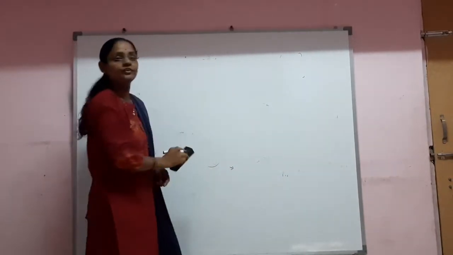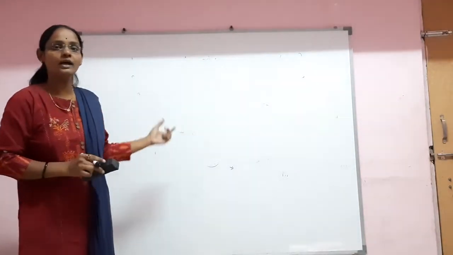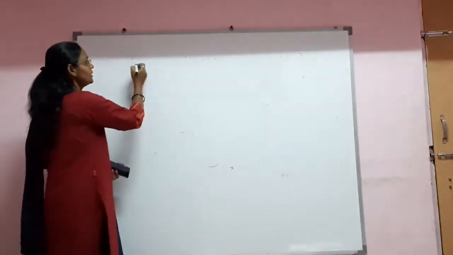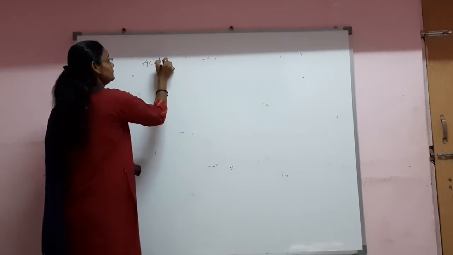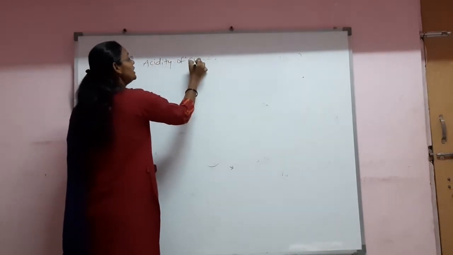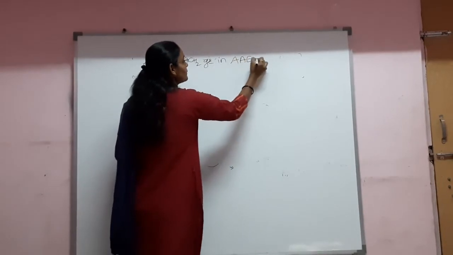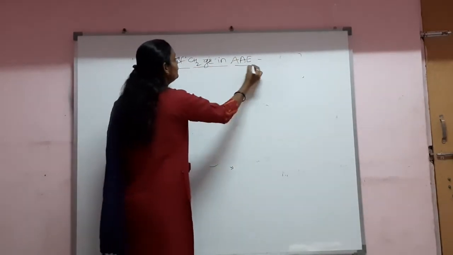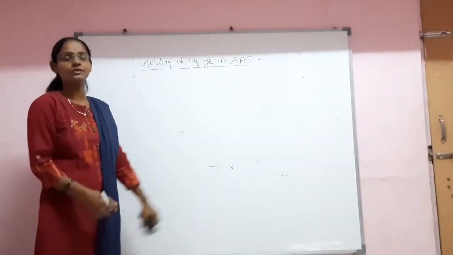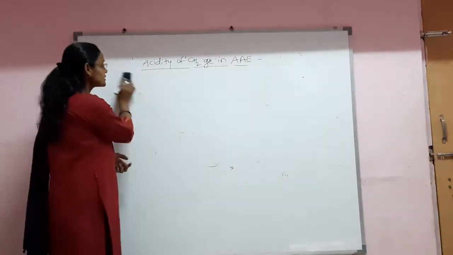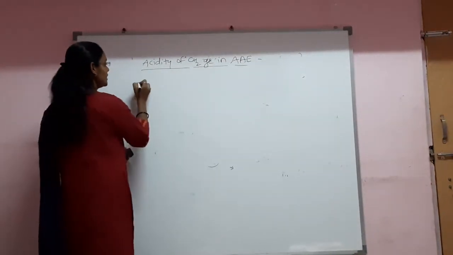Now another term related to the structure of acetoacetic ester is the acidity of the methylene group in acetoacetic ester, the acidity of that CH2 group. Let us consider the structure of acetoacetic ester.